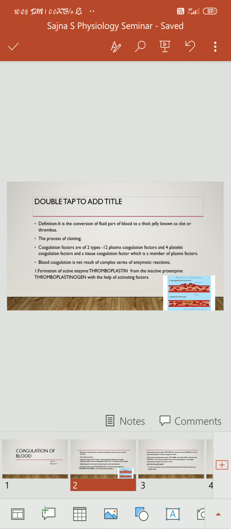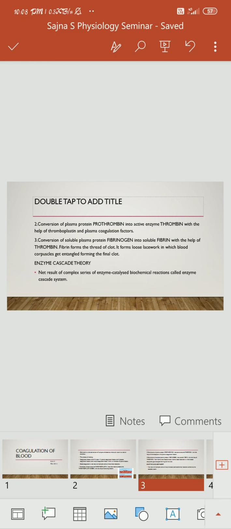Blood coagulation is the net result of a complex series of enzymatic reactions. The first reaction is the formation of the active enzyme thromboplastin from the inactive proenzyme thromboplastinogen with the help of activating factors. The second is the conversion of the plasma protein prothrombin, or thrombogen, into the active enzyme thrombin with the help of thromboplastin, several plasma coagulation factors, and calcium ions.